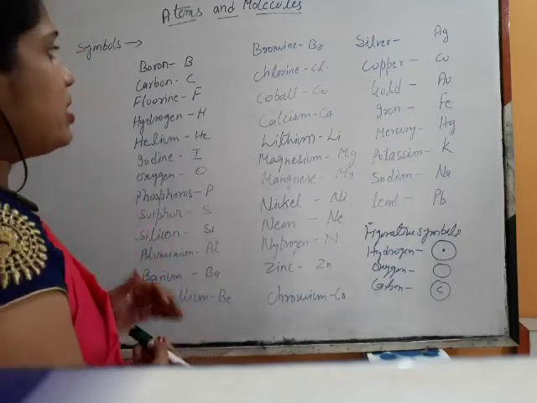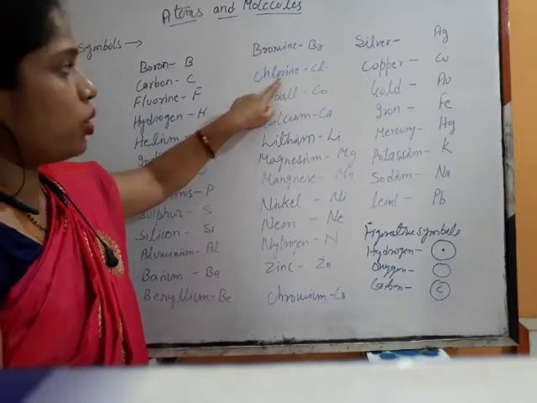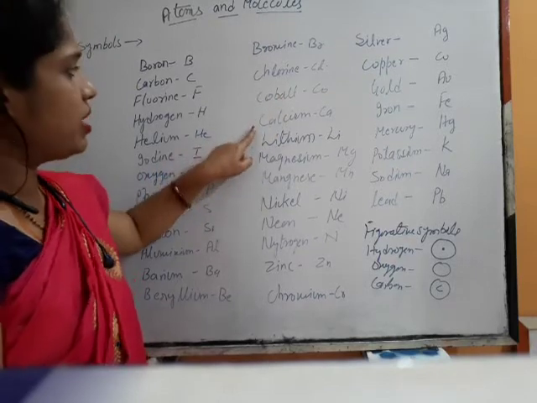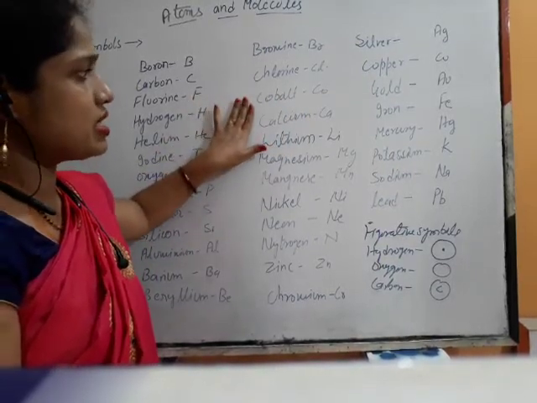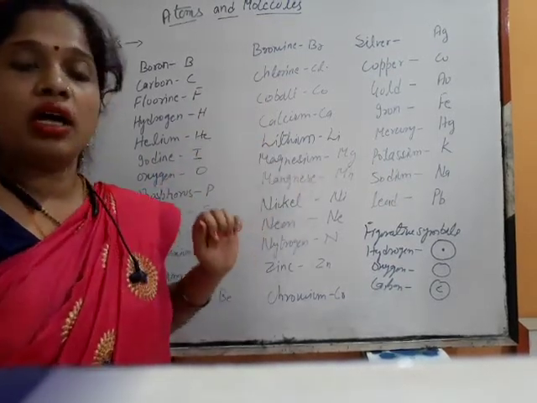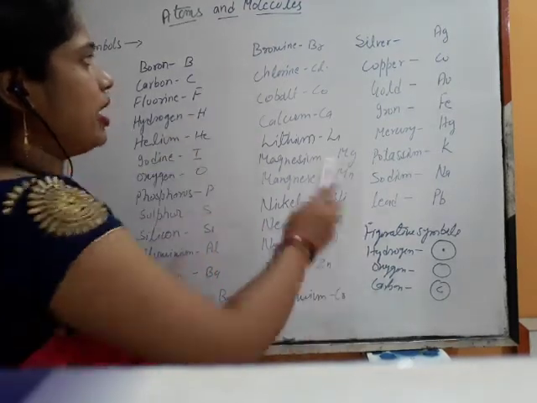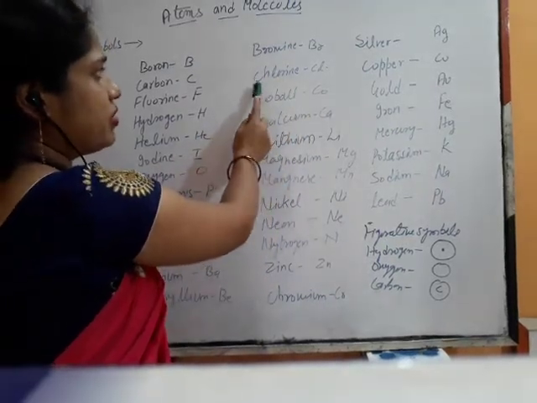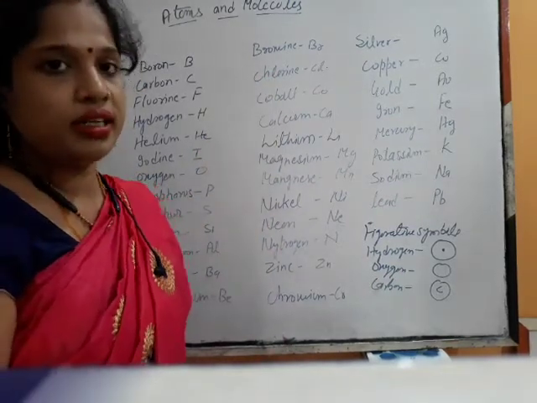But many other elements also start with C, like chlorine, cobalt, and calcium. So how do we differentiate between these elements and carbon, which has the symbol C only? He said to write the first letter capital and the second letter small.